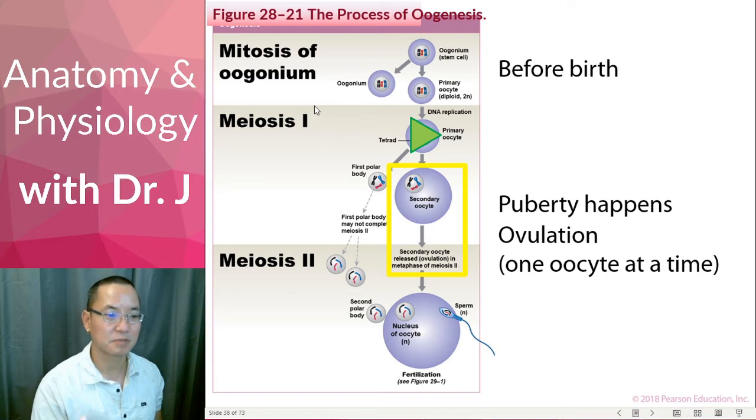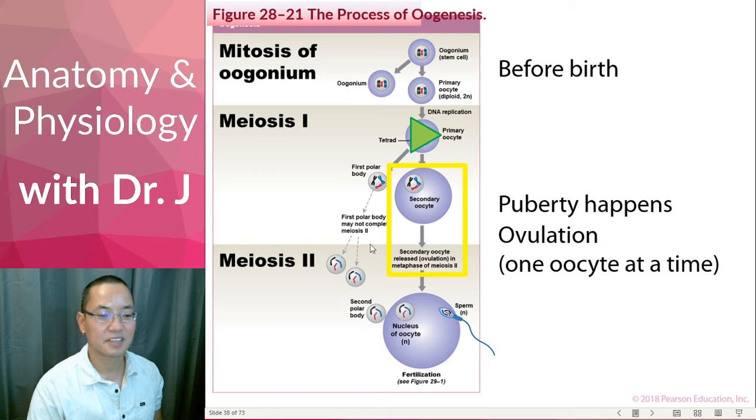Remember, meiosis 1 is one division. That's why we went from the tetrads to these double chromosomes here. But this secondary oocyte splits again in meiosis 2. And just like the first polar body, it divides its chromosomes, but it doesn't divide its cytoplasm evenly. This is why oocytes, why ova, are very big: you don't have equal division of the contents of the cells.